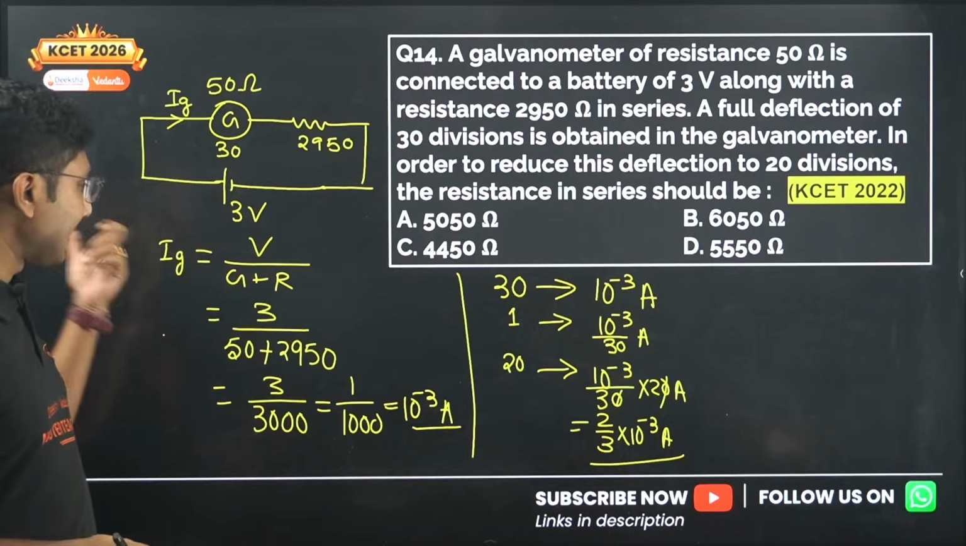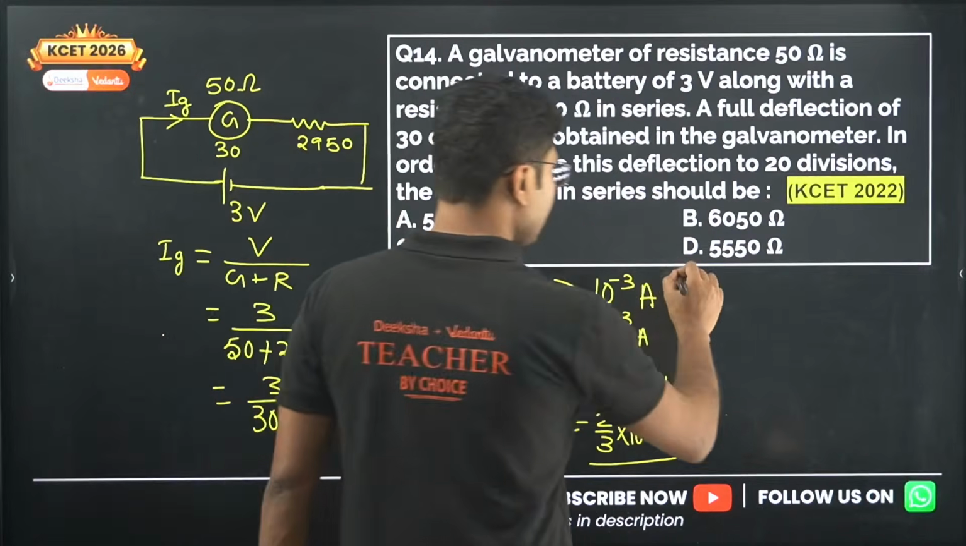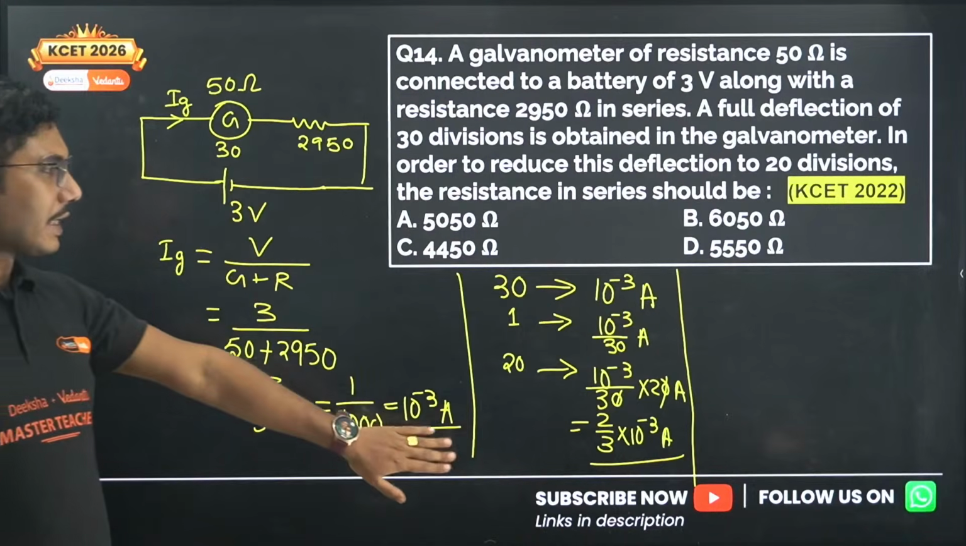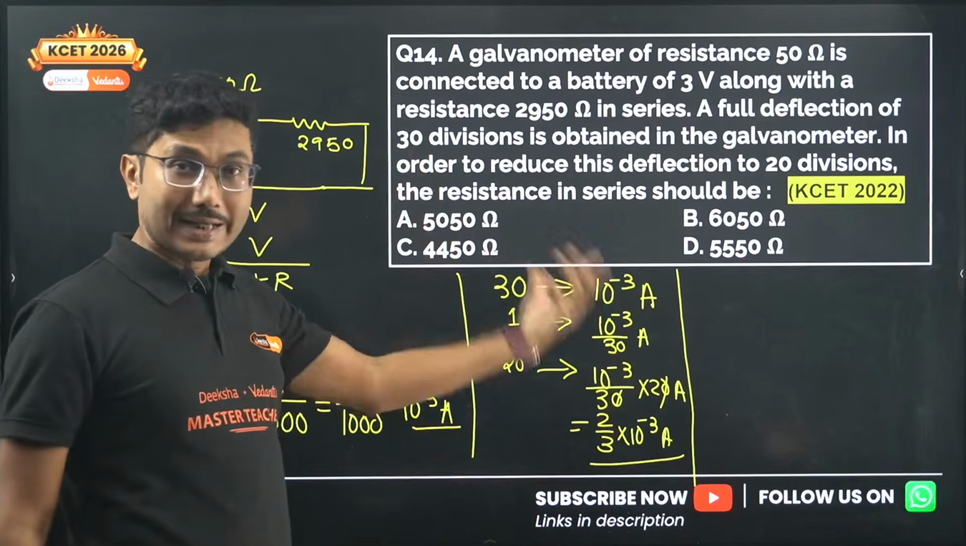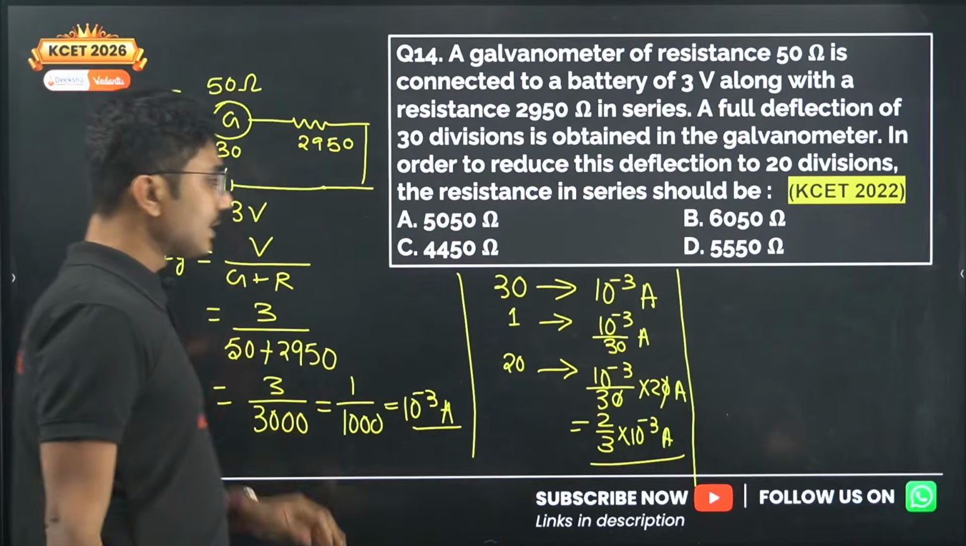So you will use the same equation, only instead of R we will use an unknown resistance. So that's our problem. Same equation we are using twice. First time we calculate the current, next time we recalculate the current for 20 division deflection, and then we will use the same equation again.